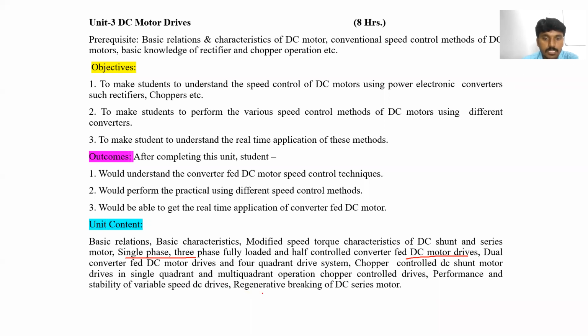We have also seen the braking of the DC motors. What are the types of braking? Mechanical and electrical braking. And what are the types of electrical braking? Regenerative, dynamic, and plugging. In which quadrant will the regenerative braking, dynamic braking and plugging operate? And the speed characteristics of regenerative braking, dynamic braking and plugging, all these things we have seen. The only remaining part is numericals on the choppers. That we will also discuss after the ISA exam, means tomorrow.